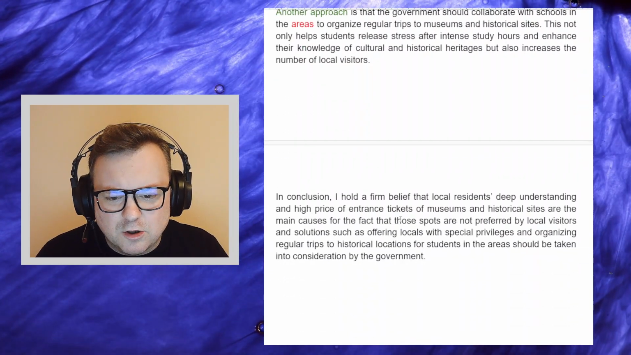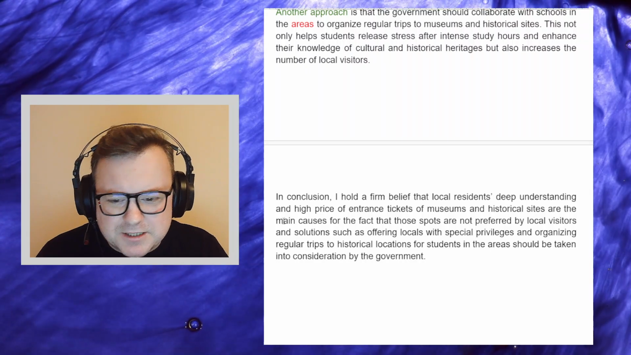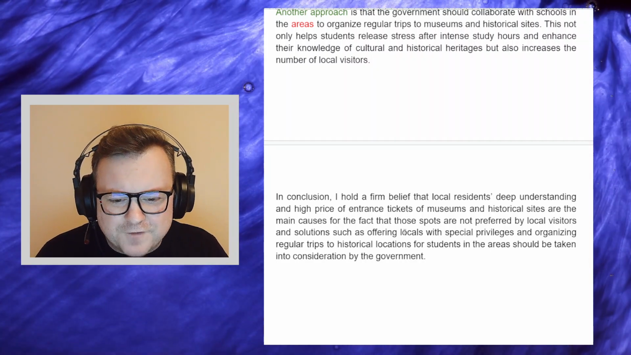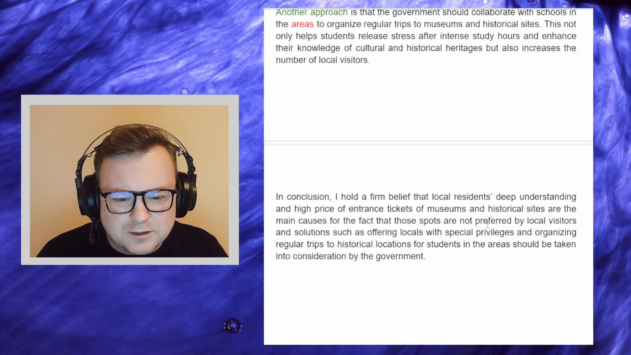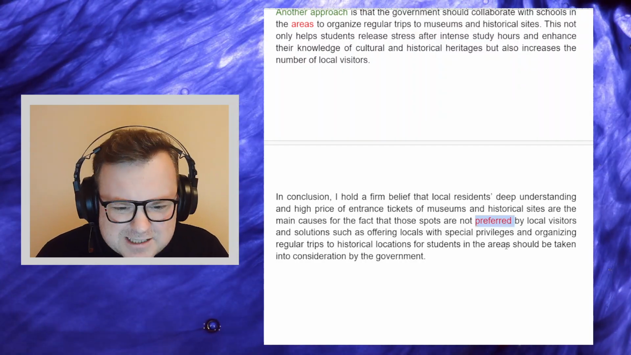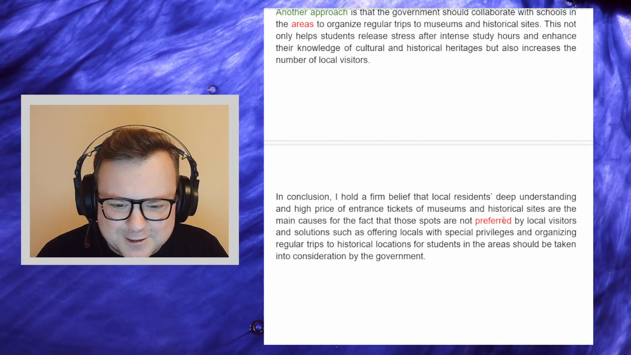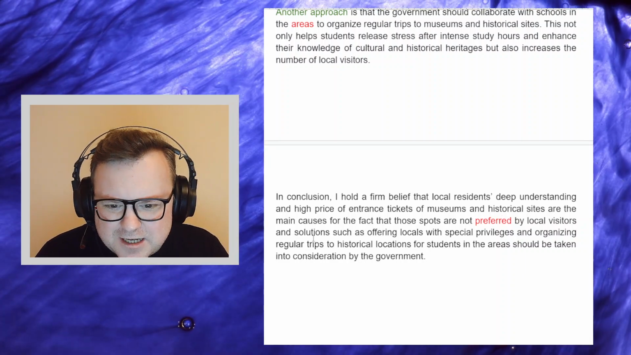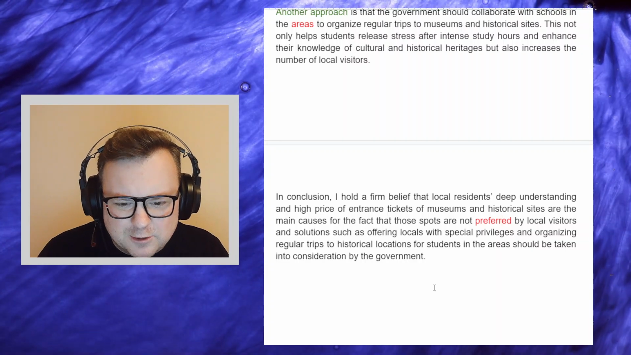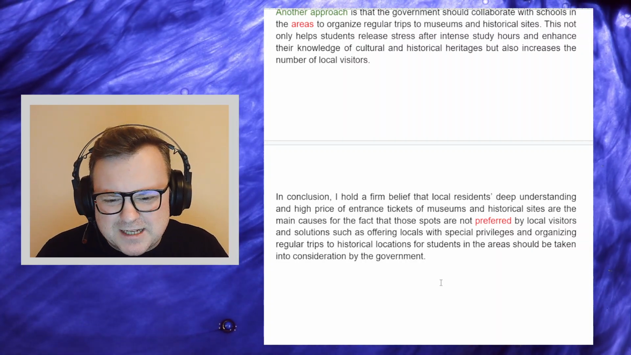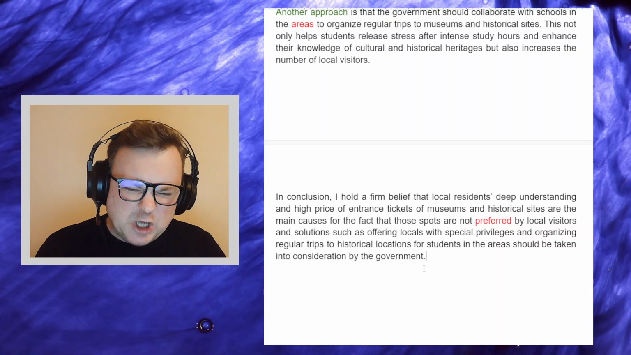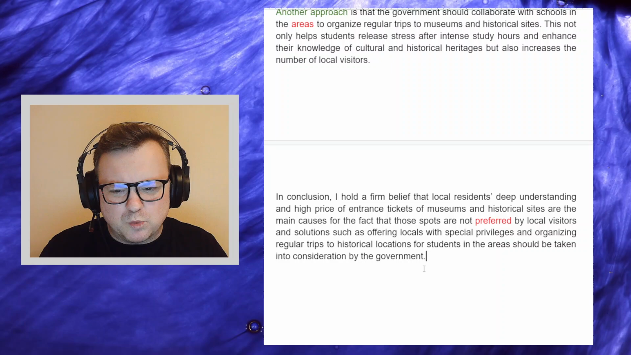In conclusion, I hold a firm belief that local residents' deep understanding and high price of entrance tickets of museums and historical sites are the main causes for the fact that those spots are not preferred by local, maybe preferred, just slightly wrong language, slightly wrong, are not preferred by local visitors, and solutions such as offering locals special privileges and organising regular trips to historical locations for students in the areas should be taken into consideration by the government. Cool, grammatically accurate. So there's quite a long summary. I think the summary is just a little wordy.